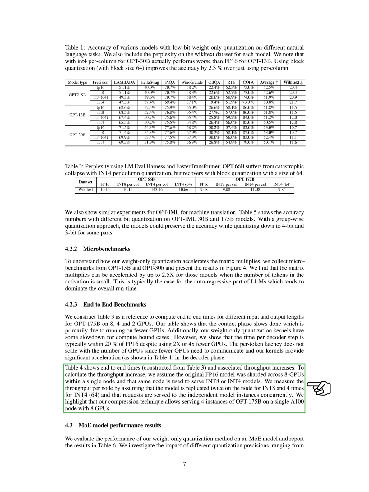Finally, we calculated the throughput increase by assuming that the original FP16 model was divided across 8 GPUs within a single node and that the same node is used to serve int8 or int4 models. We measured the throughput per node by assuming that the model is replicated twice on the node for int8 and 4 times for int4, and that requests are served to the independent model instances concurrently. Our compression technique allows us to serve 4 instances of OPT 175B on a single A100 node with 8 GPUs.